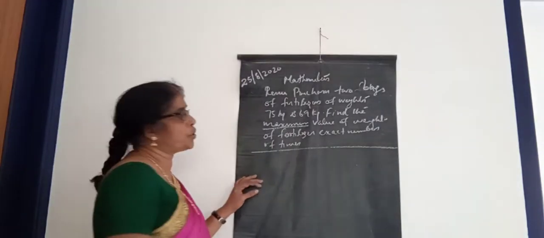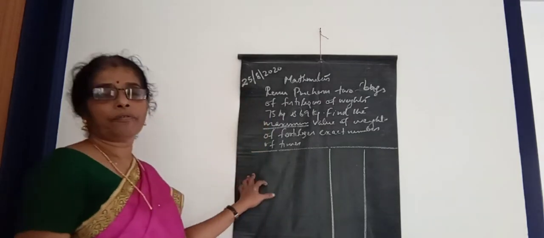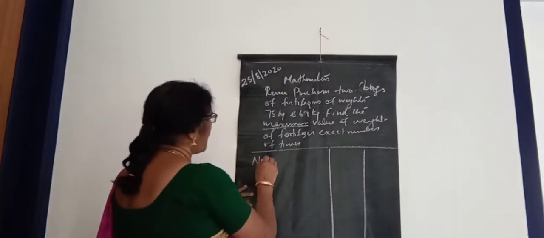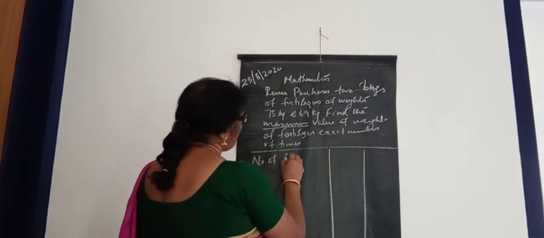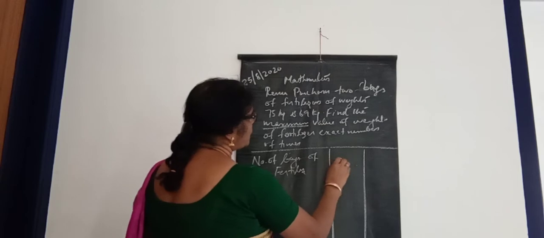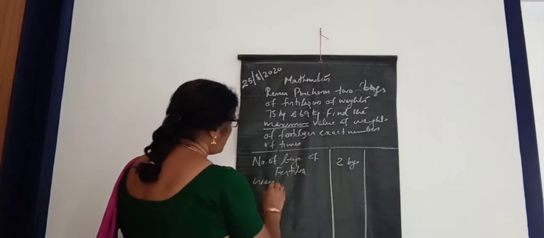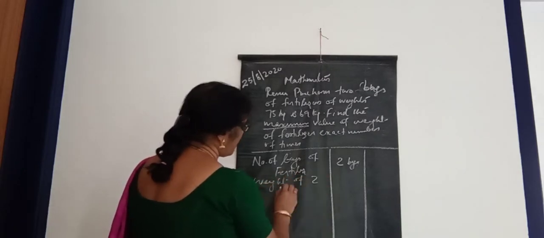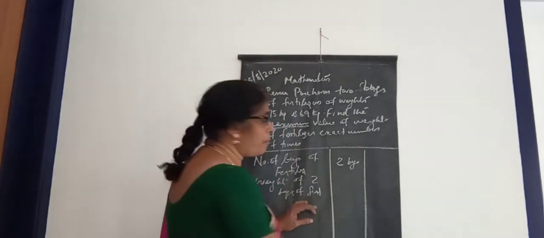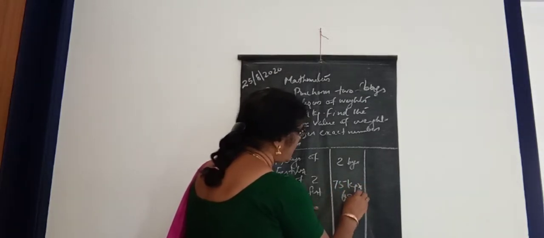So we can write it here. This one is a word problem, isn't it? So you have to write the statement for this. And how many bags of fertilizers, children? Number of bags of fertilizers is equal to 2 bags, isn't it? And weight of the 2 bags of fertilizers is equal to 75 kilogram and 69 kilogram.